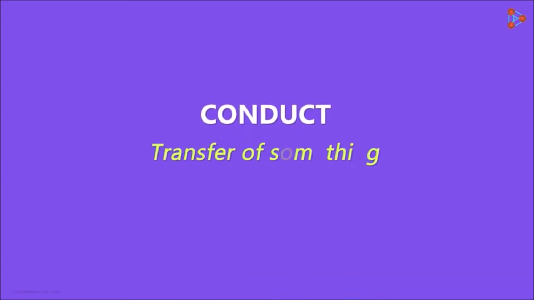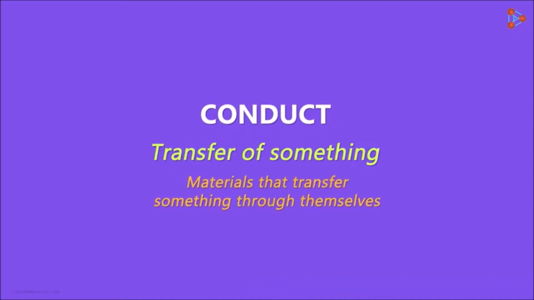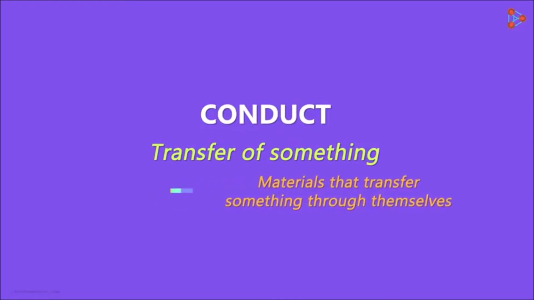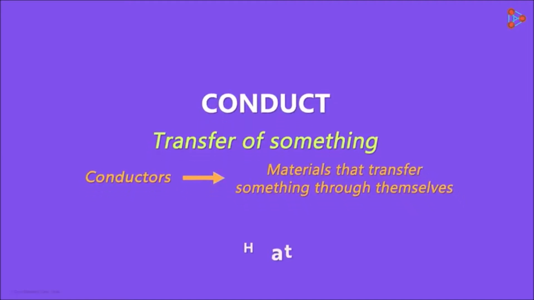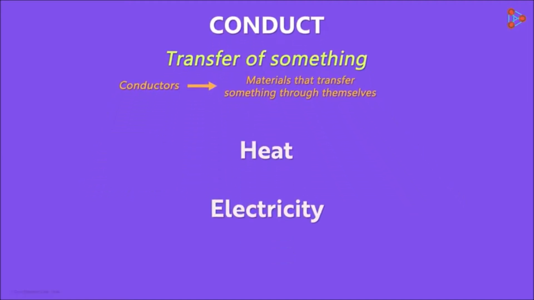What do you understand by the word conduct? Well, in physics, it means transfer of something. And the materials that transfer something through themselves from one place to another are called conductors. That something could be heat, it could be electricity, or many other things. However, here we are interested in electricity.